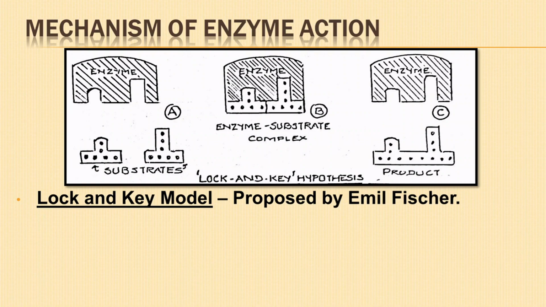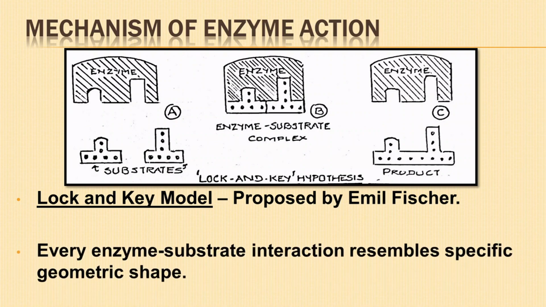Lock and key model was proposed by Emil Fischer to explain the enzyme-substrate interaction. Every enzyme and substrate possesses a specific geometric shape which are complementary to each other and therefore fit exactly into one another.